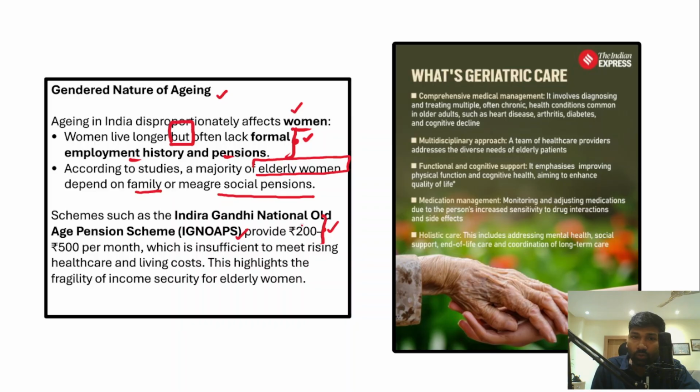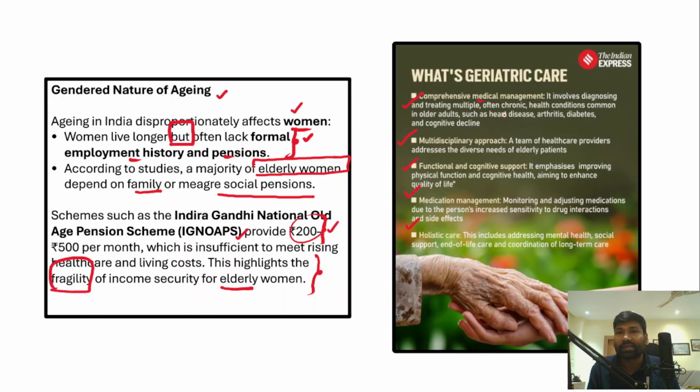So if you give 200 to 500 rupees as pension to a man or a woman in their old age, it highlights the fragility of income security for elderly women. Women are mostly vulnerable in their elderly age. Now, the details about geriatric care have also been mentioned here. Geriatric care will involve comprehensive medical management, particularly focusing on elderly men and elderly women.